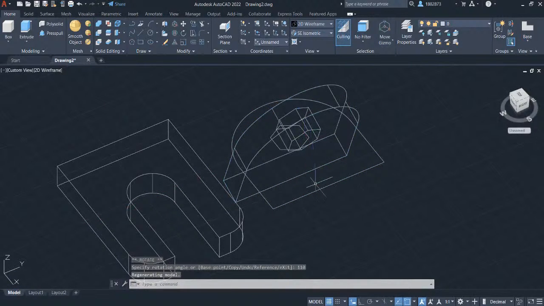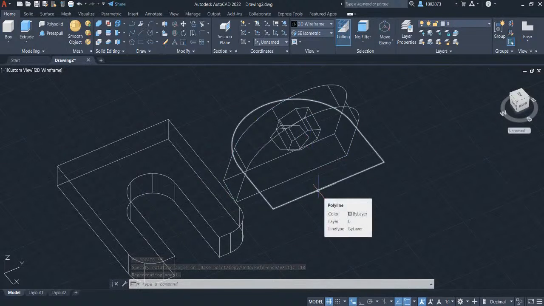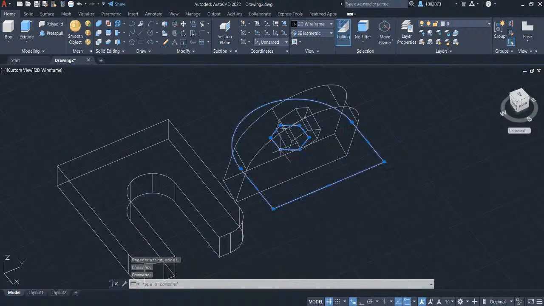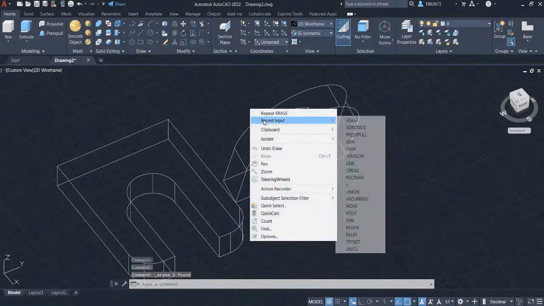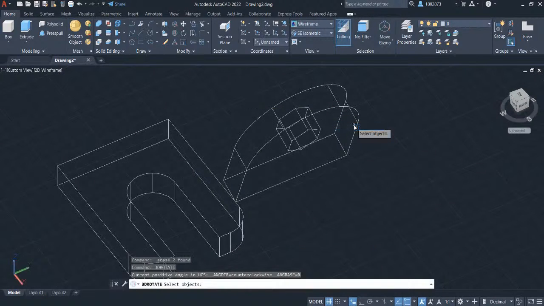Let's first erase the sketch and do a 3D rotate once again. Left click on the sketch. Head over to the modify panel and select erase. Right click and head over to recent input and select 3D rotate.